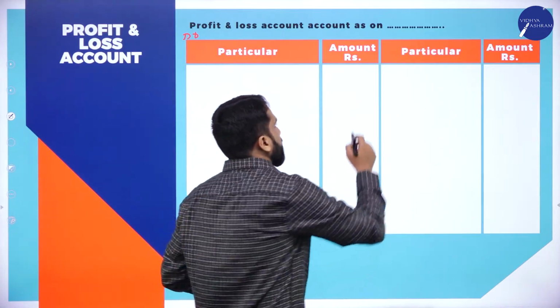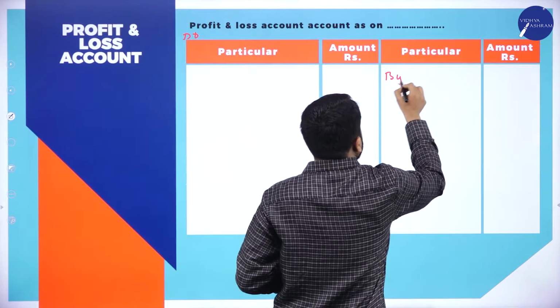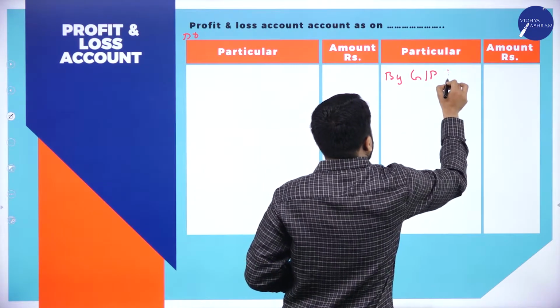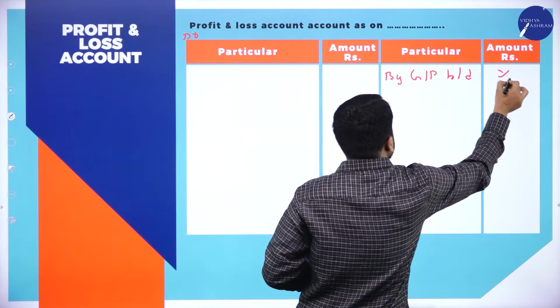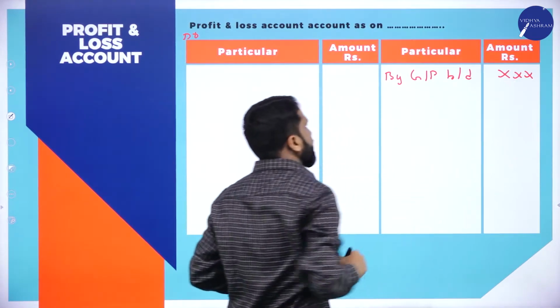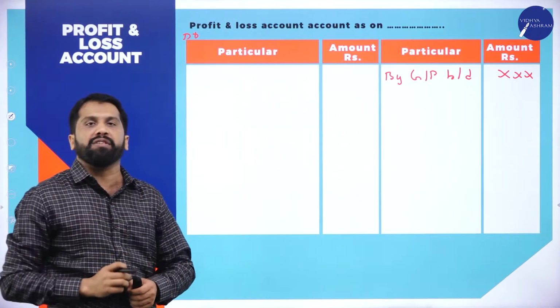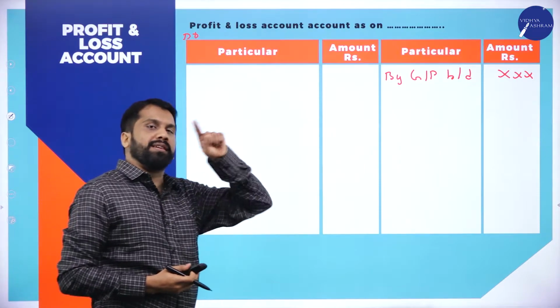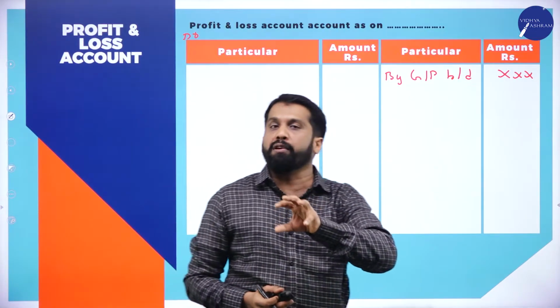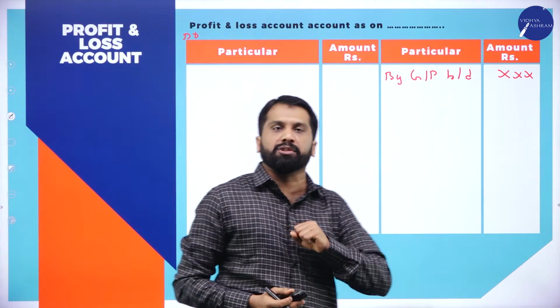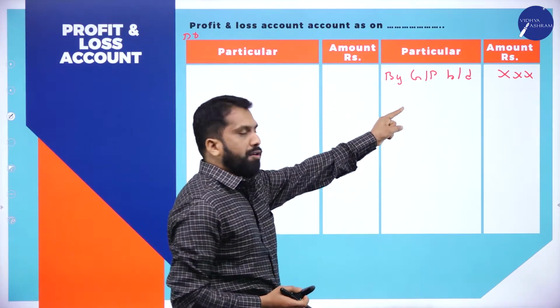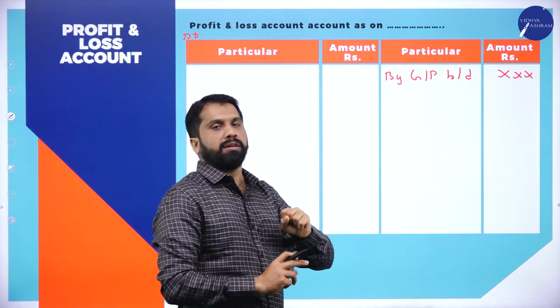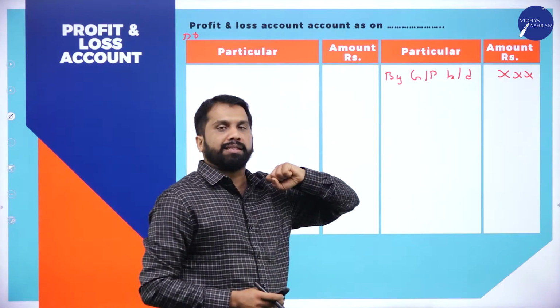Now, here, by gross profit brought down. The first thing is gross profit brought down. For example, in the trading account, you got 40,000 gross profit. You should write by gross profit brought down. So, it will be 40,000.